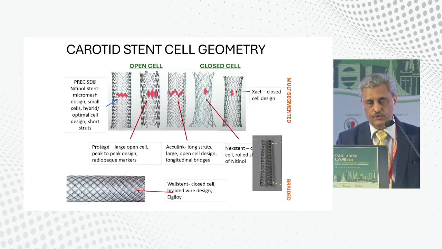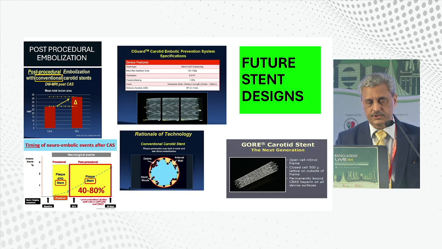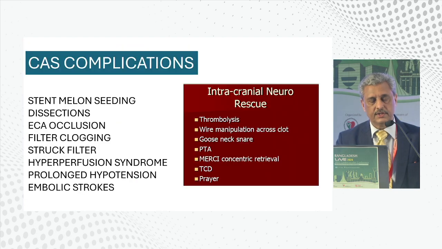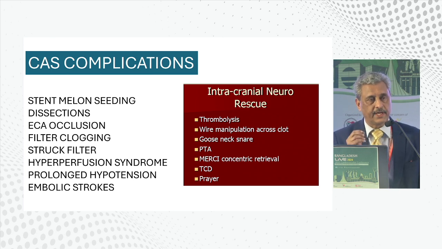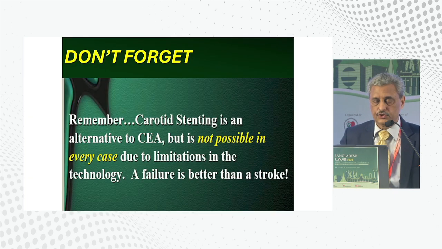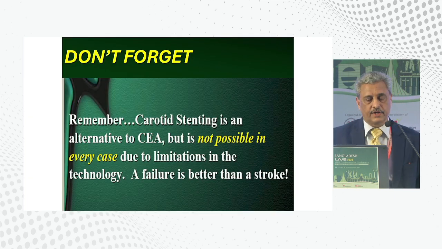Stents have evolved over a period of time, and you've got some special mesh-covered stents being used. Some complications need to be avoided, which you should know. You should be ready to tackle a clot which goes up into the brain. During your procedure, you have to monitor them neurologically and deal with them. So you have to remember carotid stenting is an alternative to endarterectomy, but it is not possible in every case due to limitations in technology and sometimes adverse anatomy of the patient.